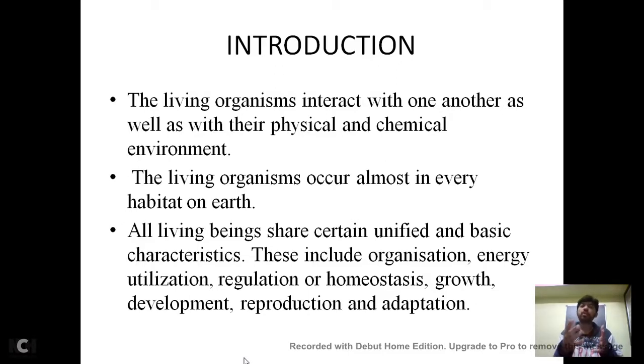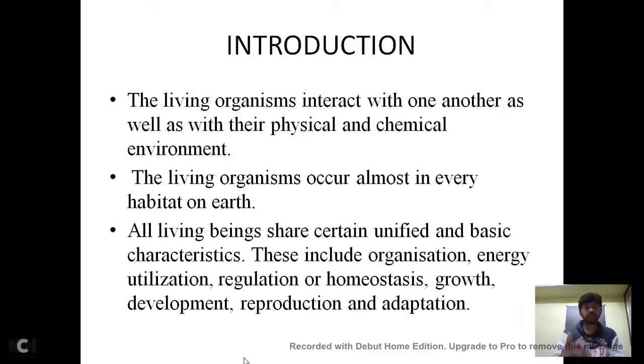These include organization, cell organization, energy utilization, regulation or homeostasis, growth and development, reproduction and adaptation.